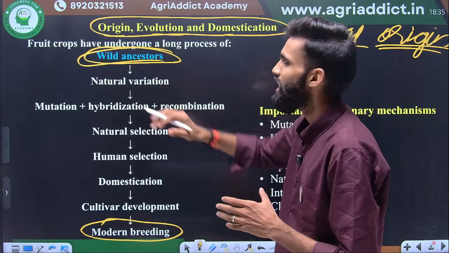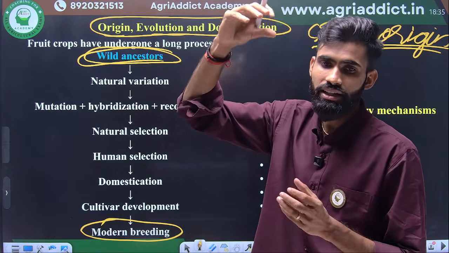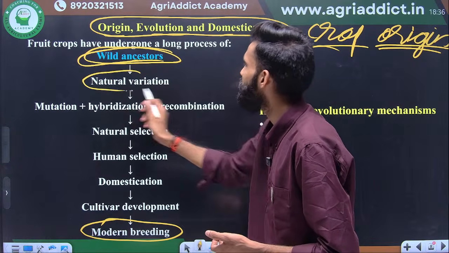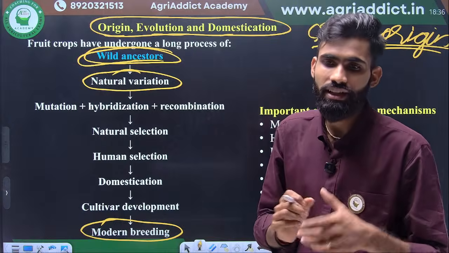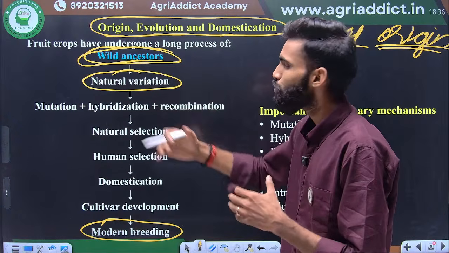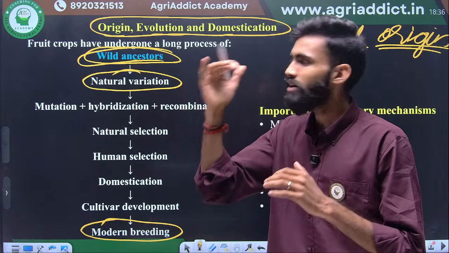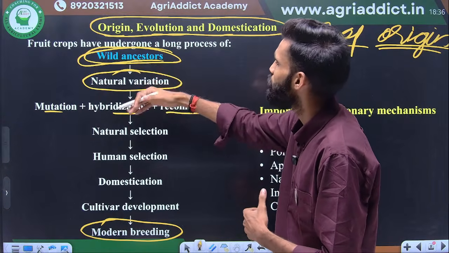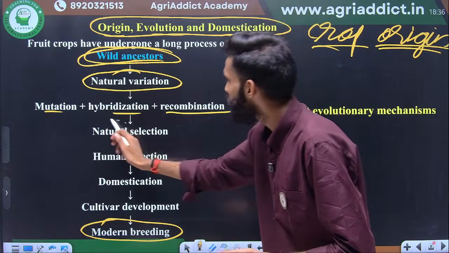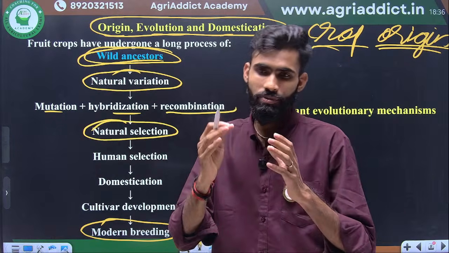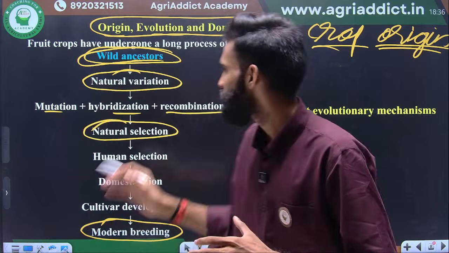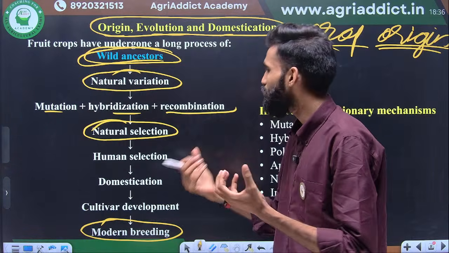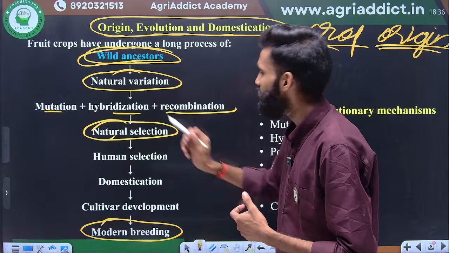So first is the wild relatives, from where the evolution started. Okay, first the wild relative. Then natural variation is increased due to mutation and natural selection. There are several steps which continue to develop some variants on that ancestor. Next, mutation, hybridization, and recombination. These are also responsible for natural variation. Next, natural selection. Humans realize this is an important crop or important fruit which we can use for our consumption. So natural selection is ongoing.